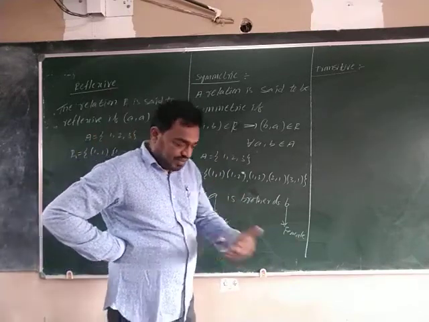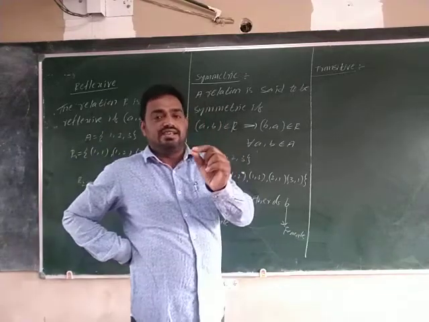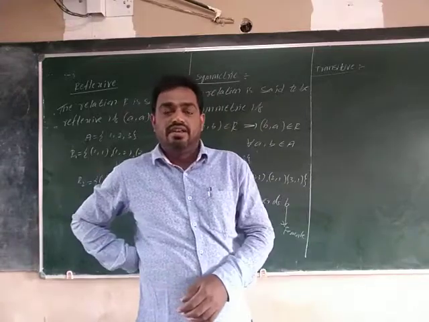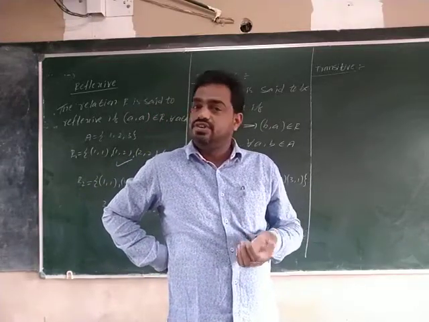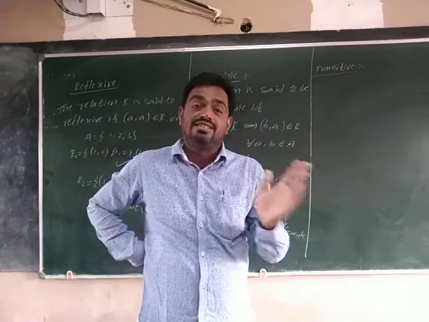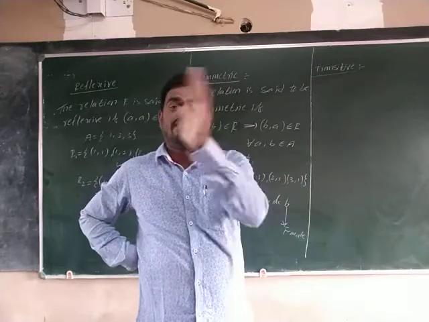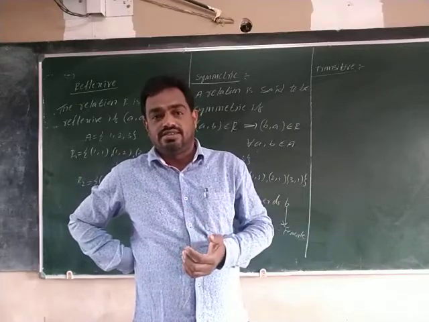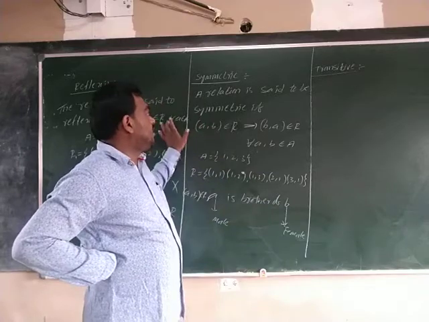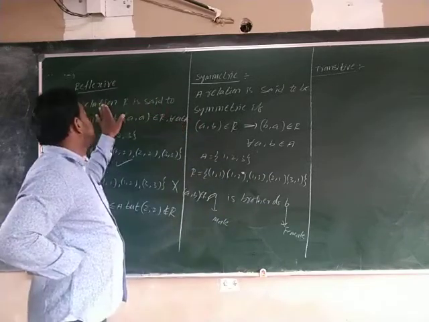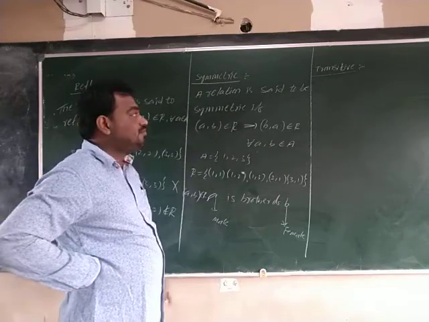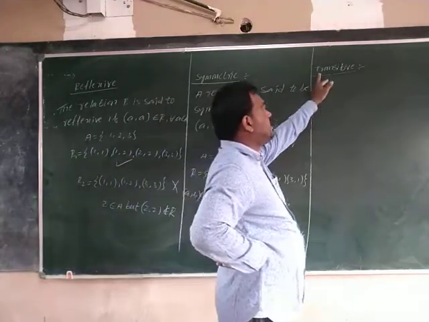Understood? See one more. X is wife of Y. Is it symmetric or not? It is not symmetric. X is wife of Y, but Y is husband of X. So it is not symmetric. Right? Understood? Perfect idea. So you may have got an idea about reflexive and symmetric. Now we are discussing transitive.